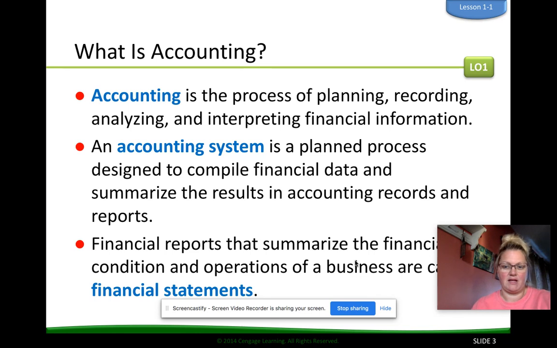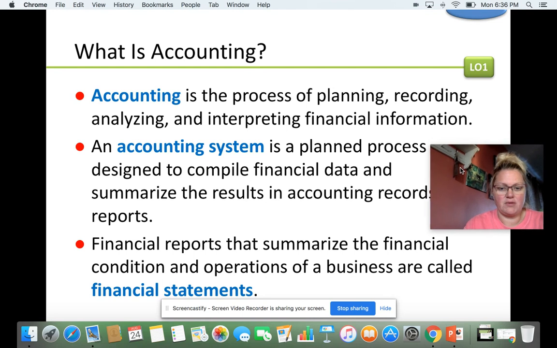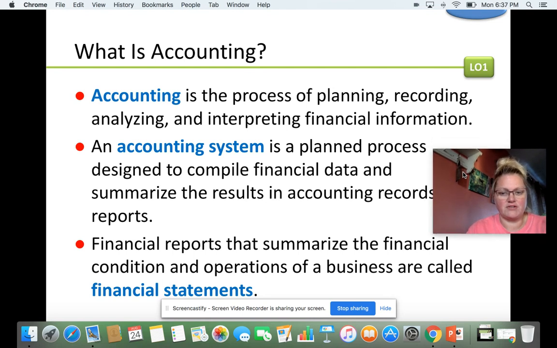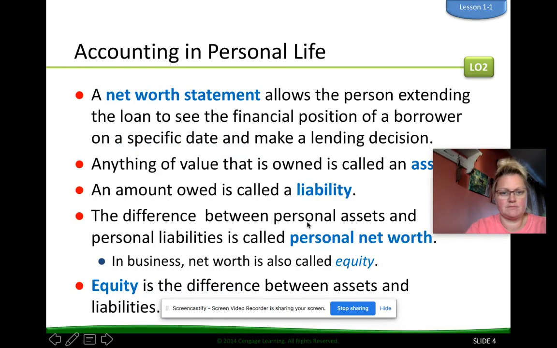An accounting system is a planned process designed to compile financial data and summarize the results in accounting records and reports. Financial reports that summarize the financial condition and operation of a business are called financial statements. There are the definitions.